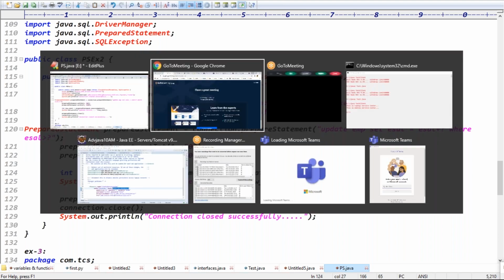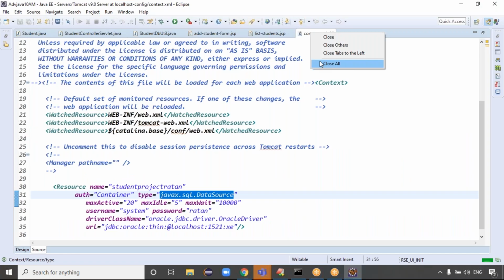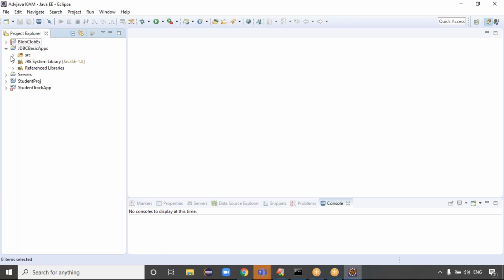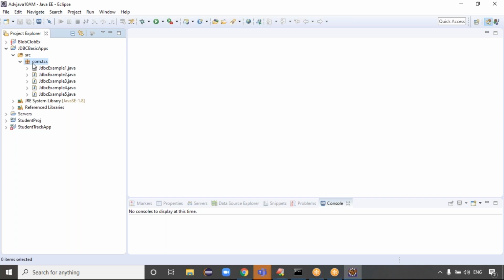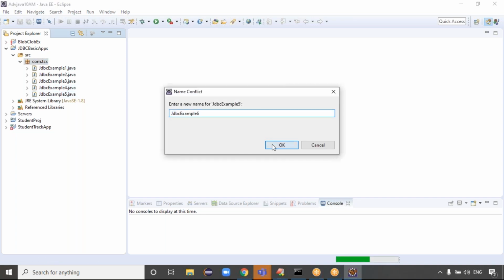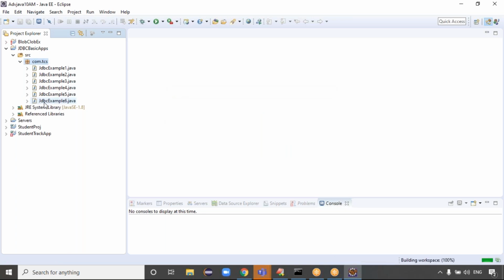Let me run this code if you want. I'll just click here and close all the files. Yesterday we discussed how many examples, guys? JDBC example number 4 or 5. In src, com.dss, there are about 5 applications done, right? And you can see the 6th application. Take the 5th application, the yesterday example, and copy paste this code to make the 6th example, JDBC example number 6.